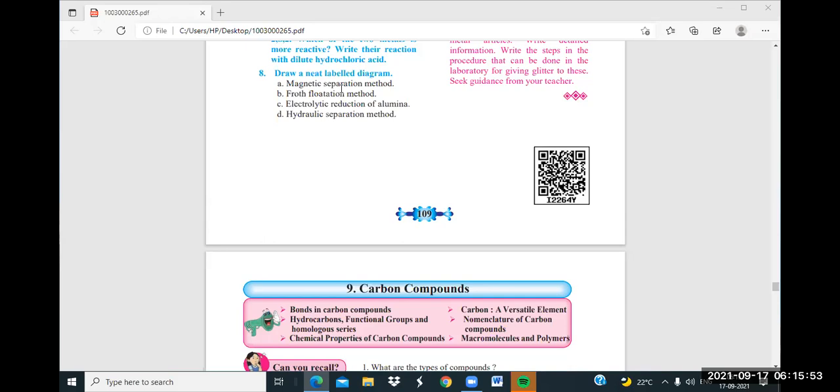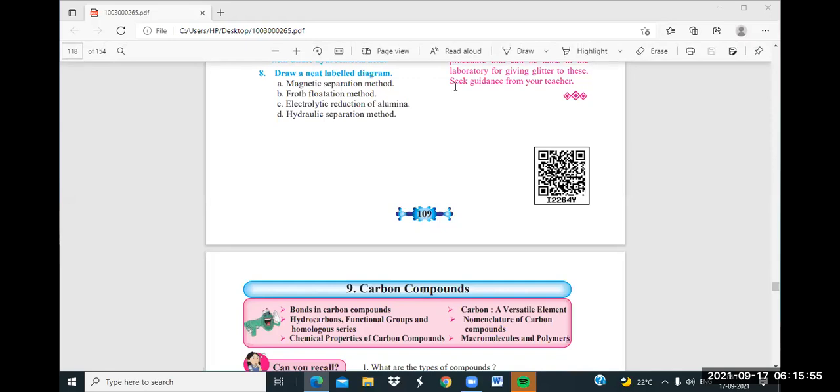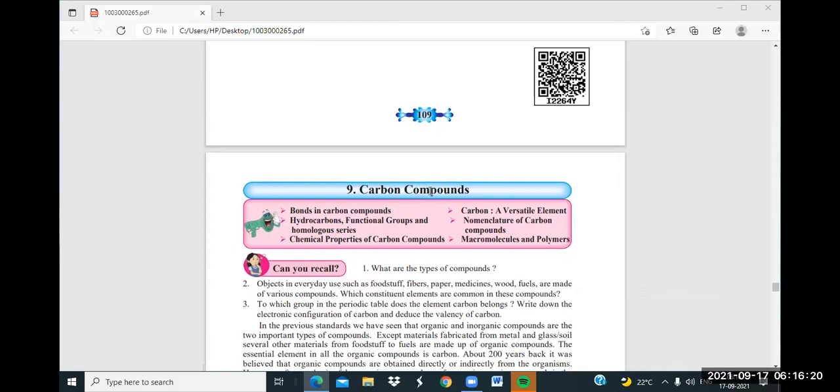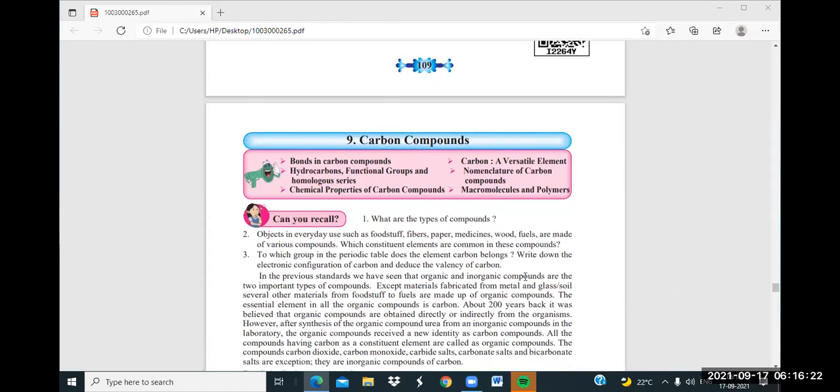Generally, when this separation between organic and inorganic compounds was first started, it was decided that carbon is present only in animals, not in plants and not in other things. But afterwards, it was found that carbon is present in many plants as well as in many metals, non-metals, and other things. So we have seen what is meant by a compound. Then we have seen carbon compounds, which means organic compounds, and inorganic compounds.